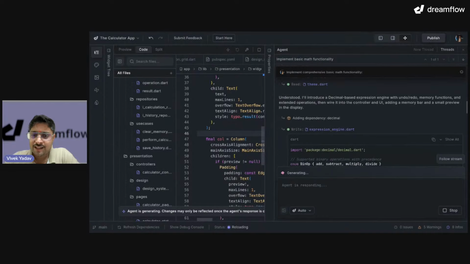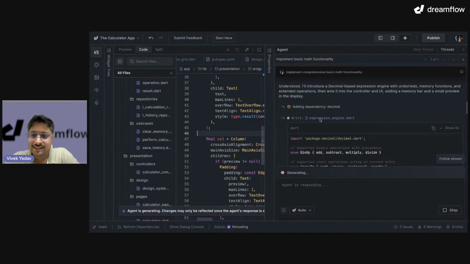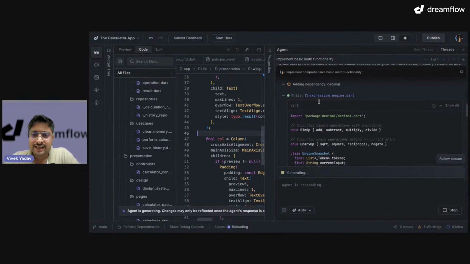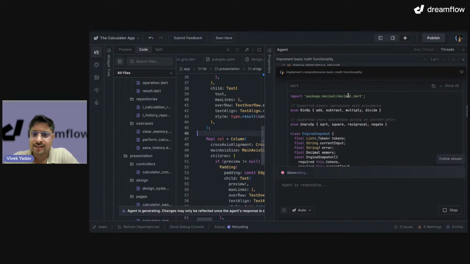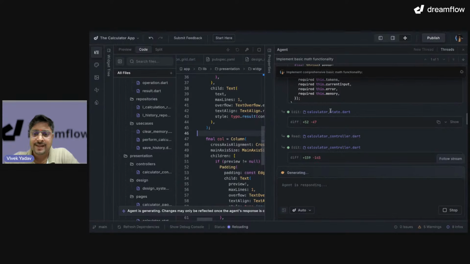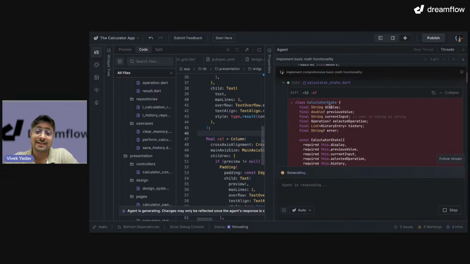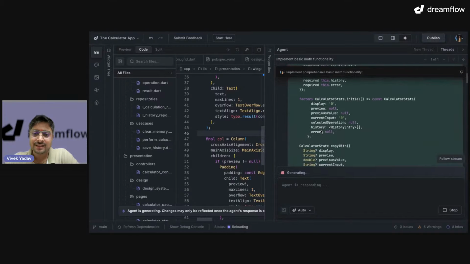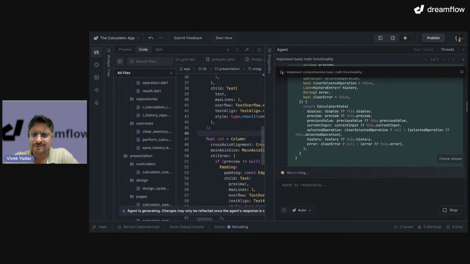Okay, now it's time to see what our agent has done. So it added the dependency, that's great. It created an expression engine in Dart. Wow. Then it updated the calculator state. It understood that I have to go and update the calculator state, and I think it is including the expression now.